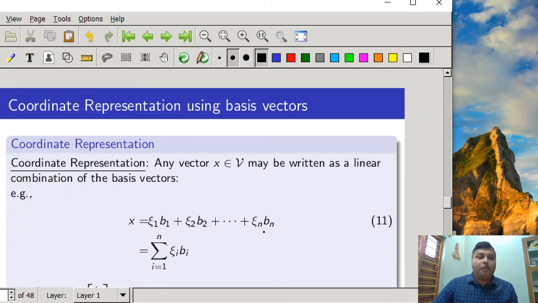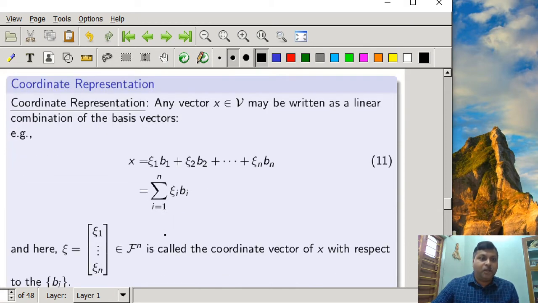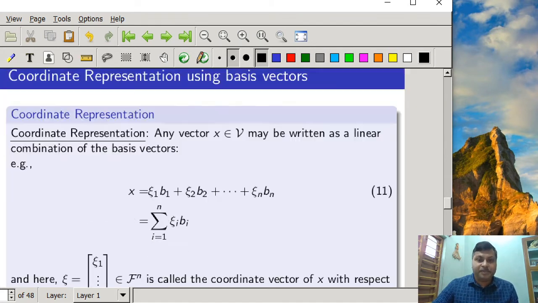Now another very important property of a basis is the coordinate representation using basis vectors, because this concept will be very useful in state space analysis when we discuss similarity transformation. What is coordinate representation using basis vectors?